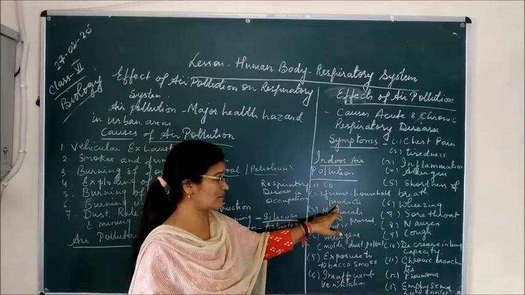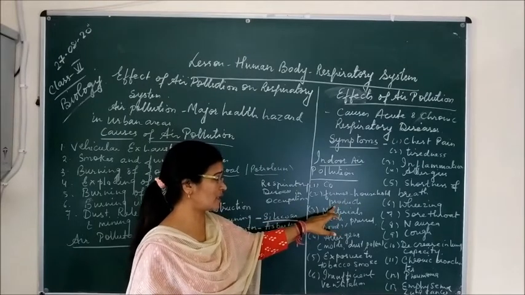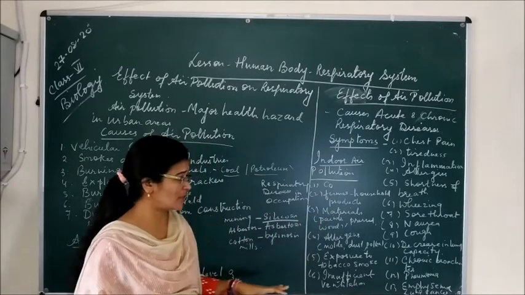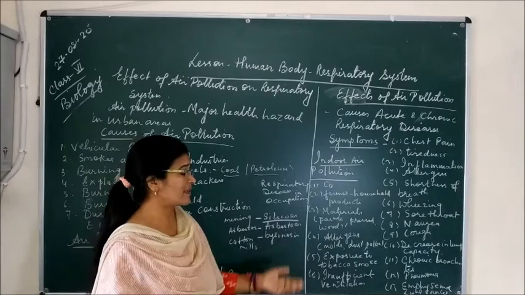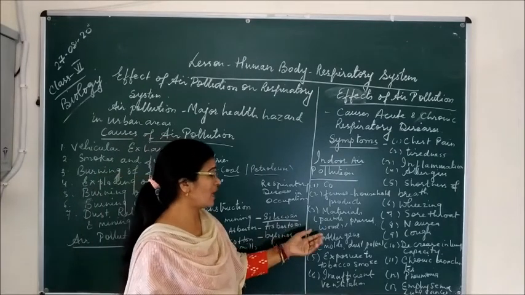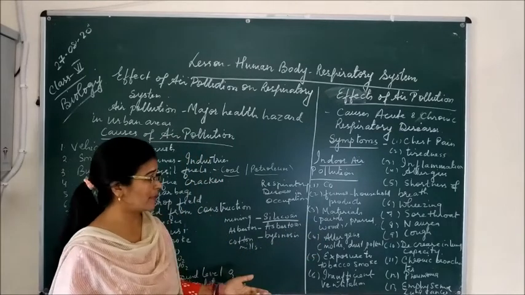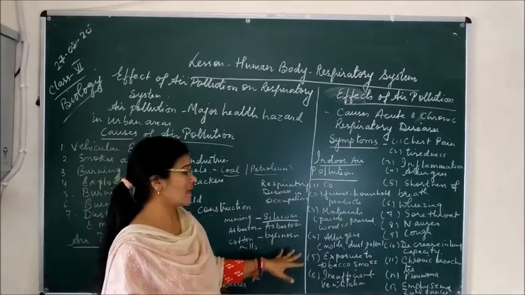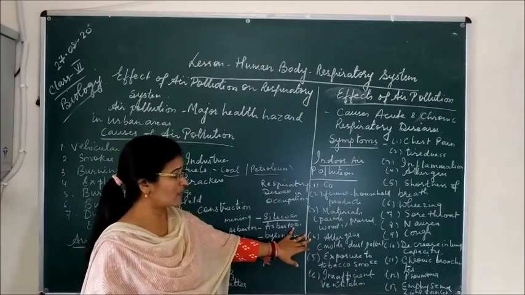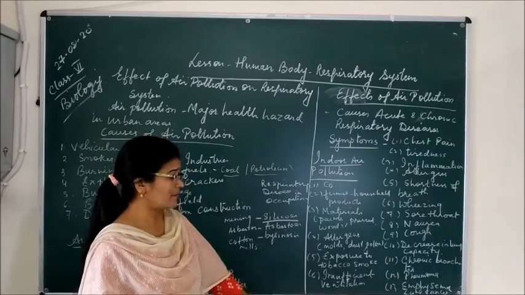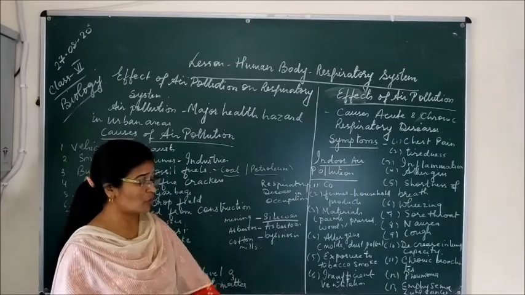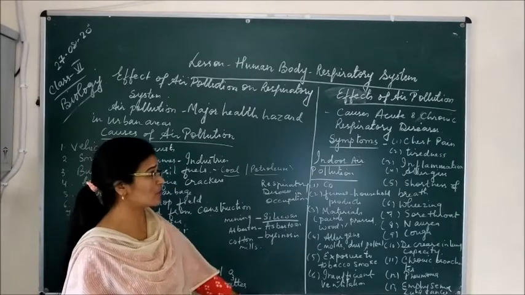Fumes, household products, means the smoke which comes from household products. Materials like paints, pressed wood, which are used in the construction areas. Whenever we build buildings or houses, we use paints, pressed wood and other materials. They are also indoor air pollutants. And there are some allergens like molds, dust, pollens, and they are also indoor air pollutants. And whenever anybody smokes tobacco, the smoke which comes from smoking tobacco is also one of the indoor air pollutants.